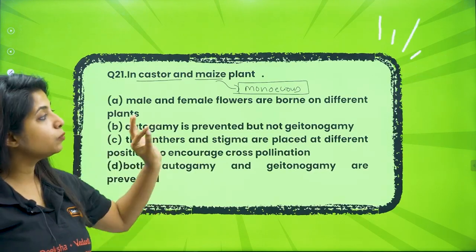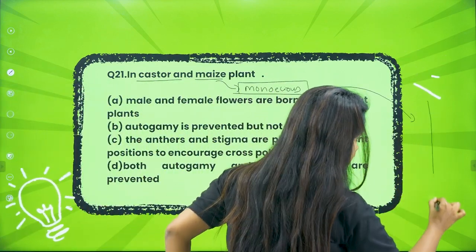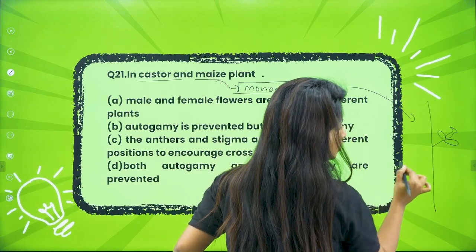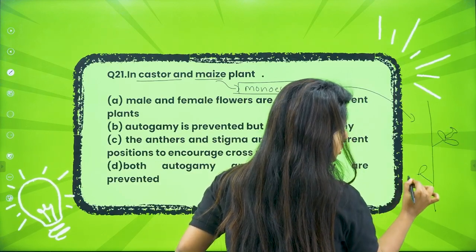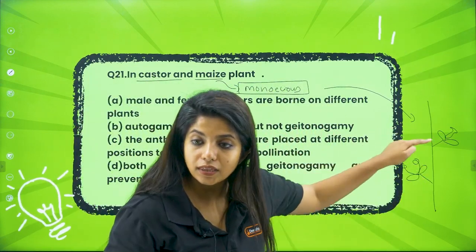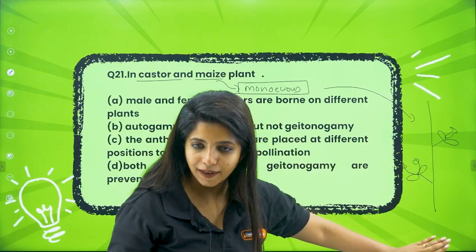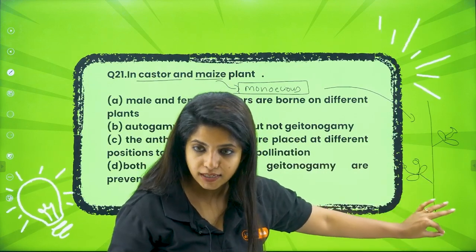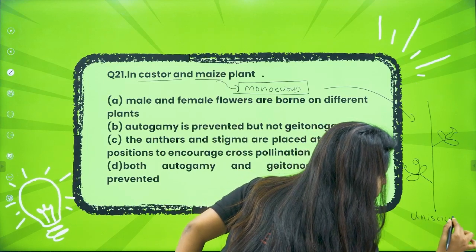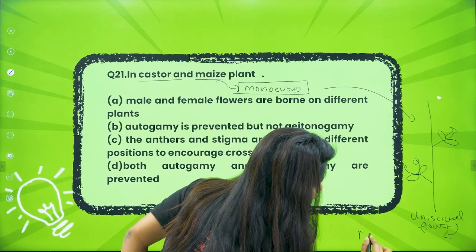So my dear children, they are monoecious in nature. If we talk about their plant, there will be a flower that will be female, and there will be a flower that can be male. So you have both the sexes in one particular plant. This condition is monoecious. This is where you have unisexual flowers in a monoecious plant.